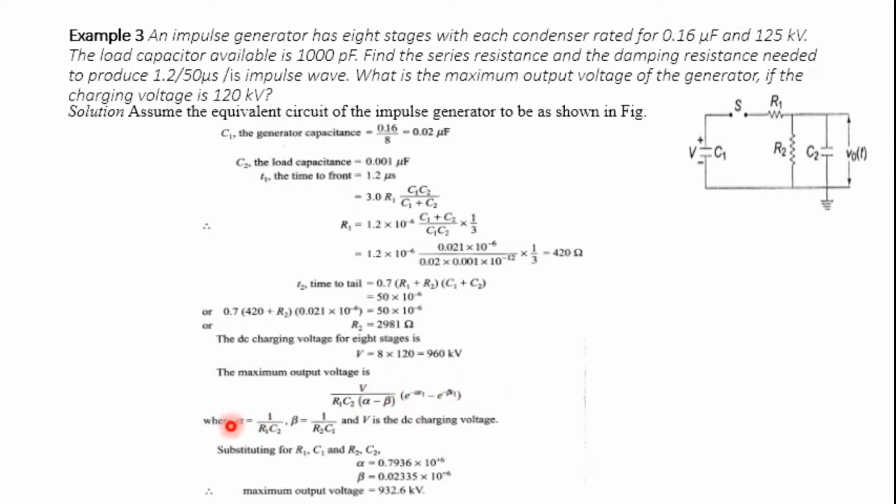From the derivation, alpha is equal to 1 by R1 C2 and beta is equal to 1 by R2 C1. V is the DC charging voltage. Substituting these values, you will get alpha and beta, and substituting in the formula you will get the maximum output voltage of 932.6 kV.